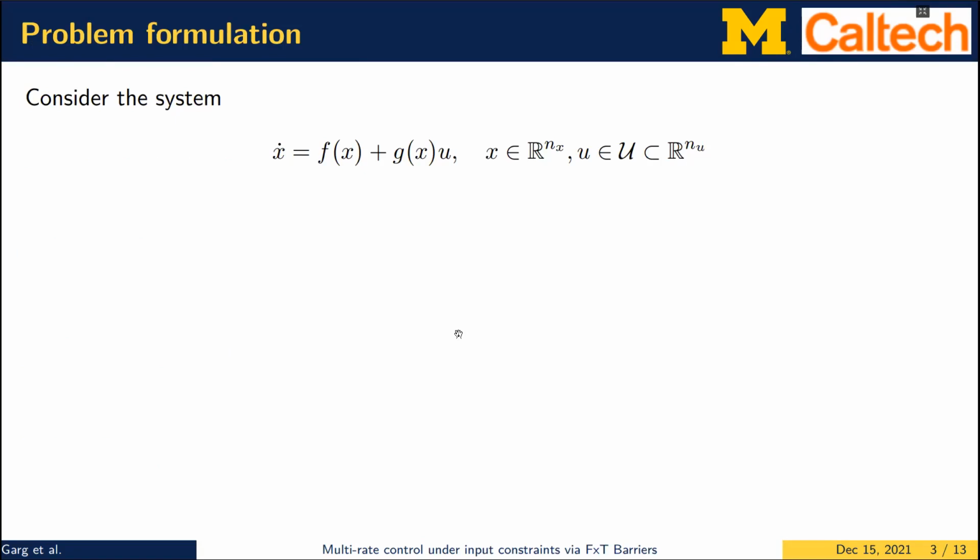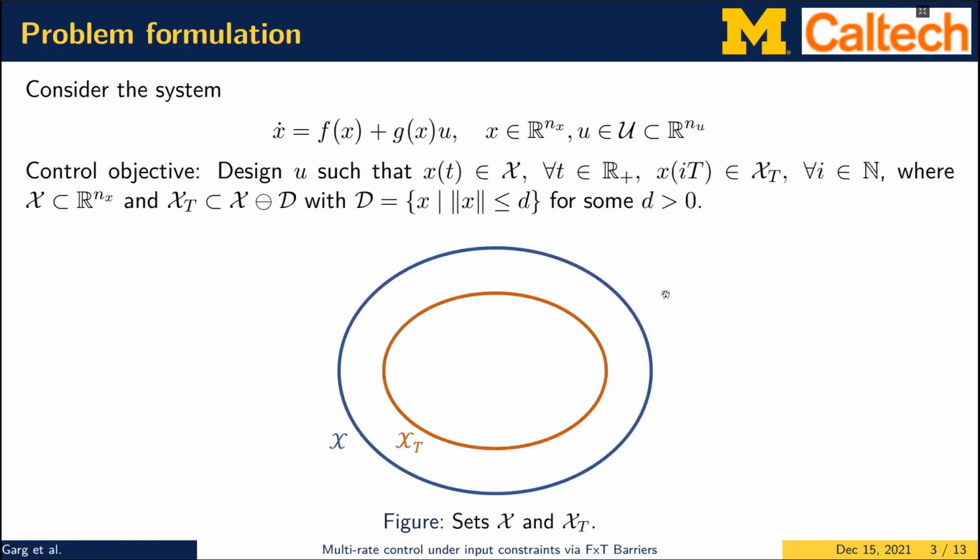We consider a general non-linear control-affine system with bounded inputs where the input constraints are given by this set calligraphic U. And the control objective for the control design is to render this set calligraphic X as forward invariant for the system trajectories and to require that the system trajectories visit this set calligraphic X subscript T periodically. This set X_T is a subset of the set X, and it is in the interior of the set defined using this another set, calligraphic D, which is a ball of radius D for some given D.